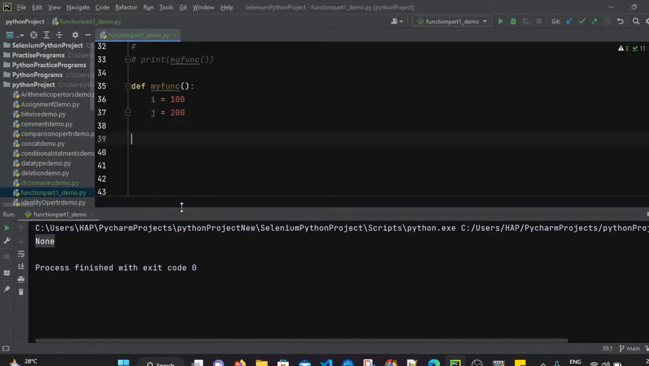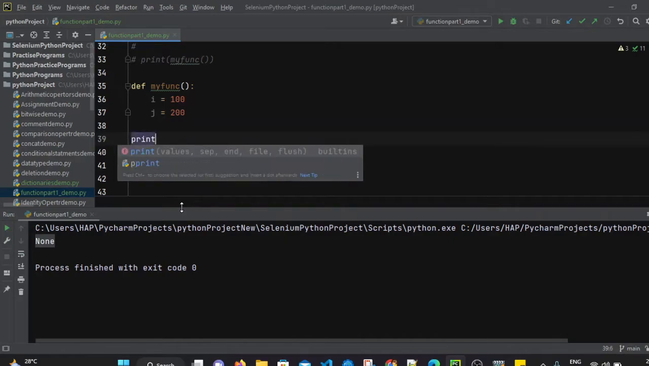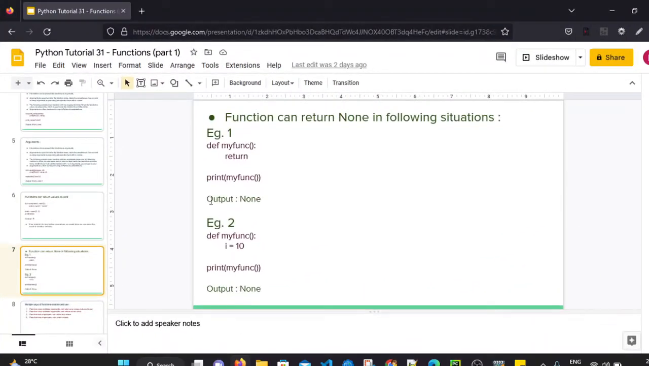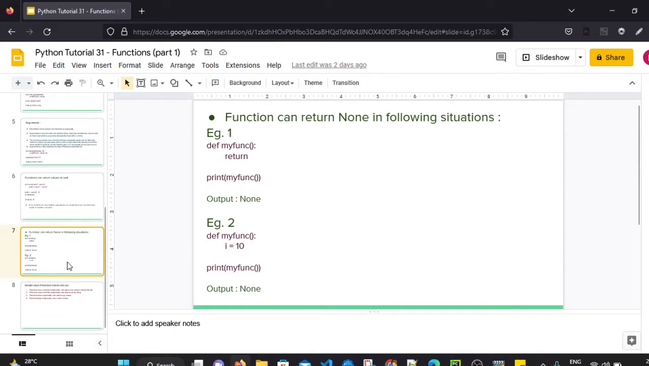So when I call this function, let's say print my function, I'm just calling this function now. When we call this function, it is again returning None, because though we have defined the function body, in which we have i equals 100, j equals 200, we haven't used any return keyword along with some statement. So it will return None in this case. So these are the two situations where a function can return None.